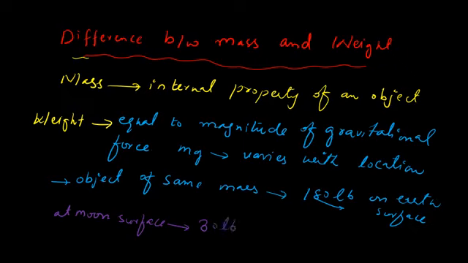Now the same object has a weight of 30 pounds on the moon and 180 pounds on the earth's surface. On the other hand, the mass of the body remains the same, whether it is on the earth's surface or you measure it on the moon. So this was all about the concept of mass.